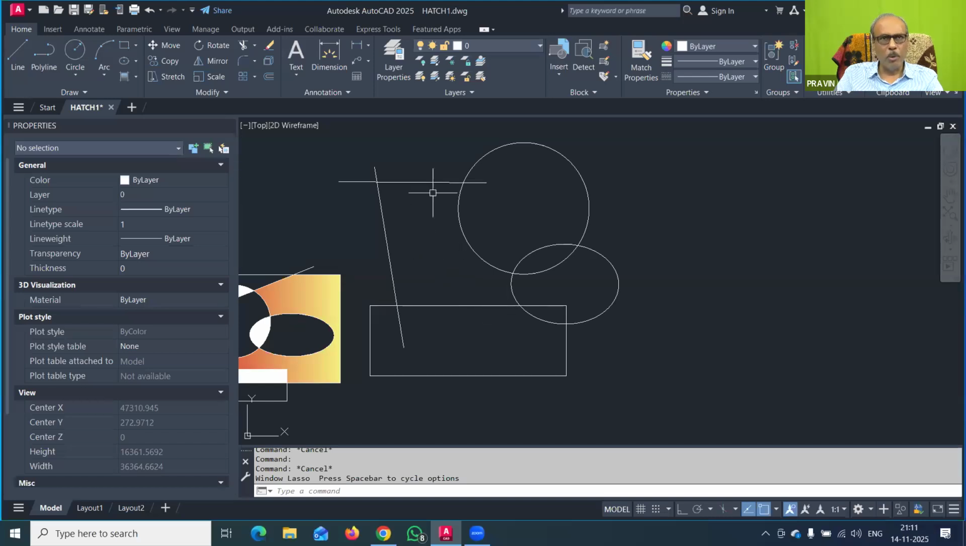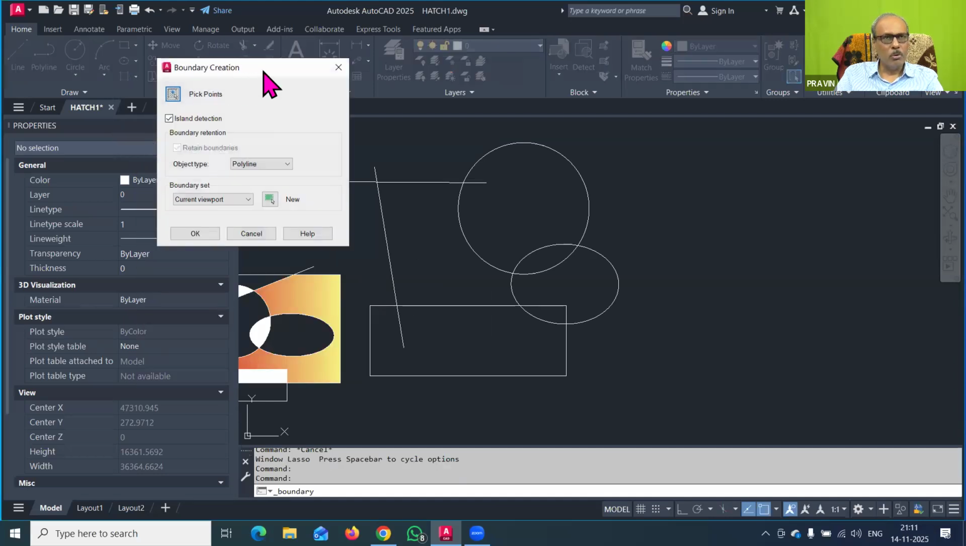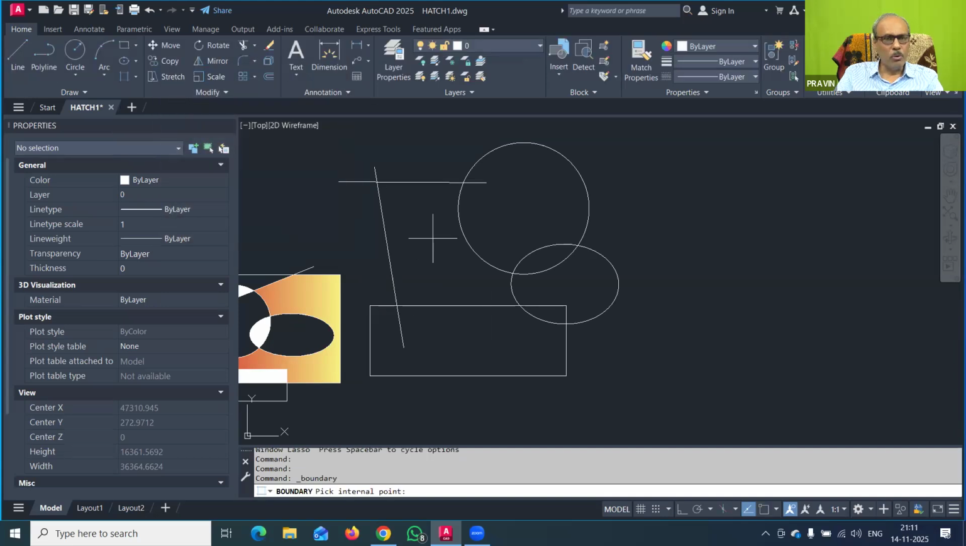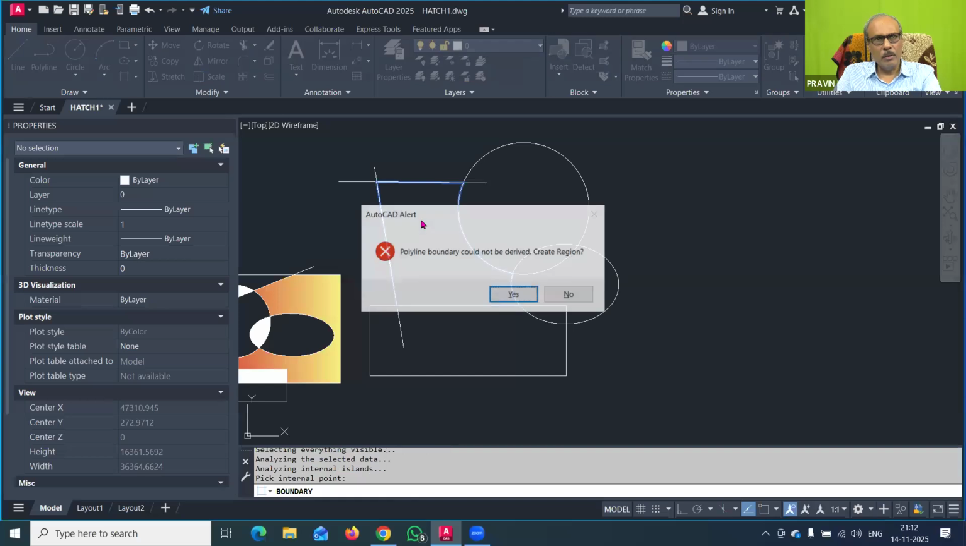To create the boundary out of this, there is a simple command, and that is boundary. Here you click on the boundary command, and now you have an option of pick point. So click on pick point, and now you click inside here. Now you have to remember an important thing. I have just clicked here, and you can see that one boundary automatically gets highlighted. So this is the boundary, and then I press enter.